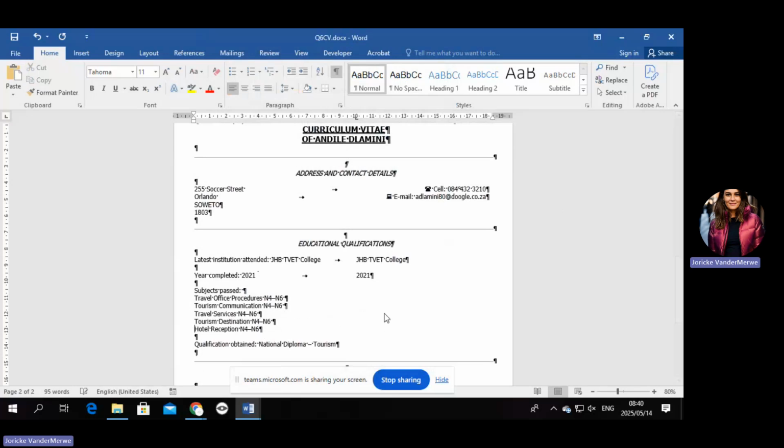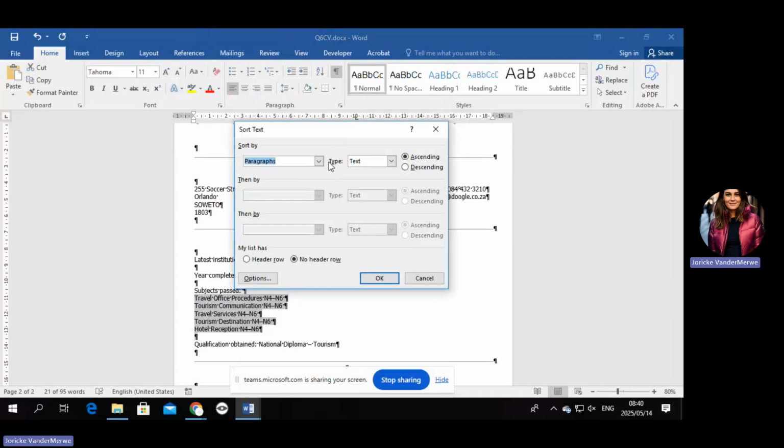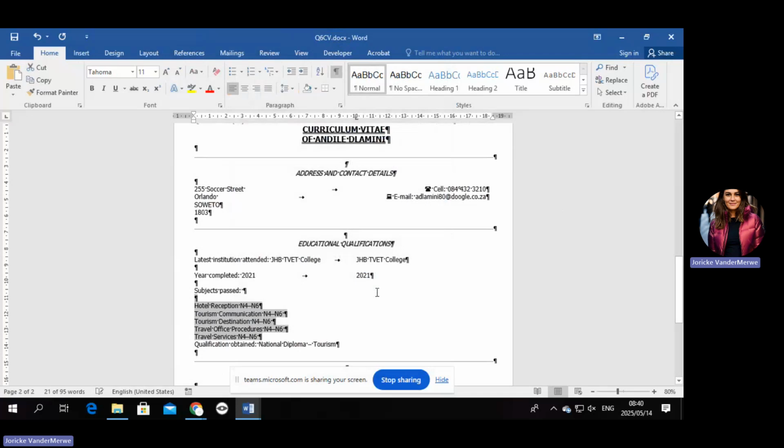And then they are asking you to put in, they want all of this in alphabetical order. So you're going to select it. Okay. You're going to go to that little A to Z and you are going to say sort by. You'd want the paragraphs, yeah, because it's paragraphs, although it's just one. It's according to the text and it's ascending because they want it in A to Z. So you're going to say okay, can you see now it's done?